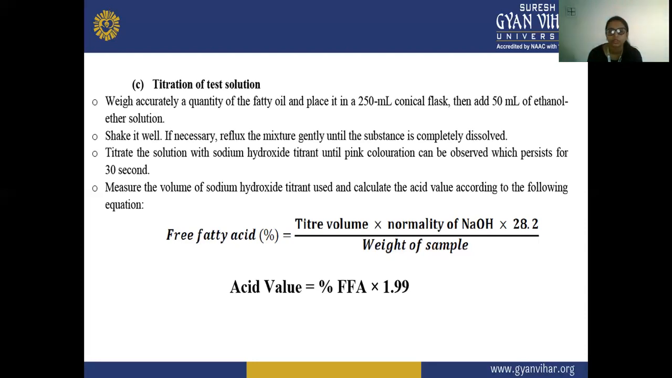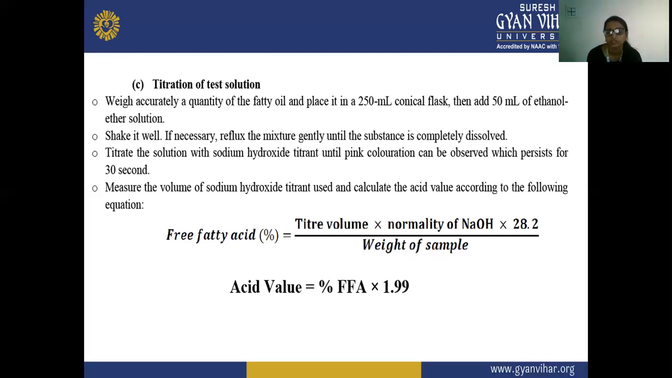The pink coloration persists for 30 seconds. After that, we have to measure the volume of sodium hydroxide titrant that was used for titrating the solution, and also calculate the acid value according to the following equation.